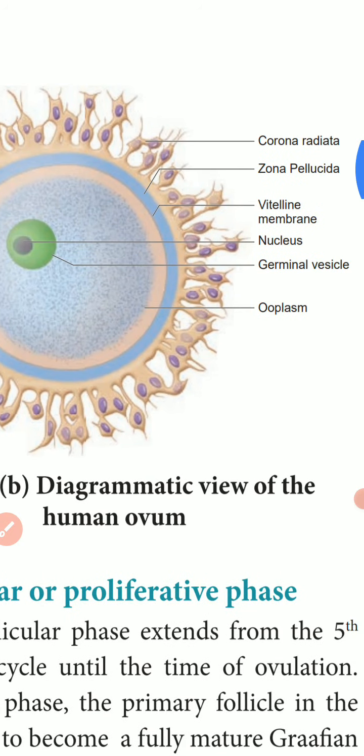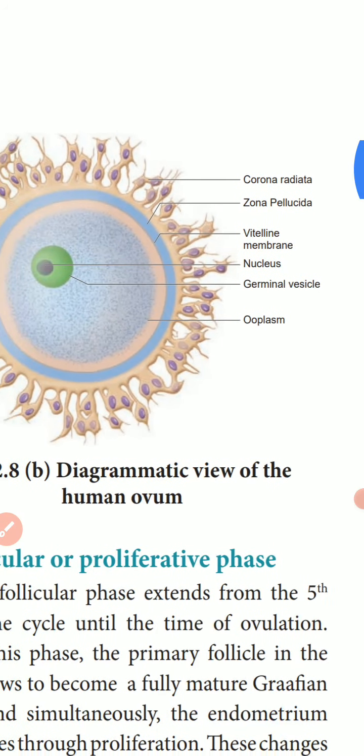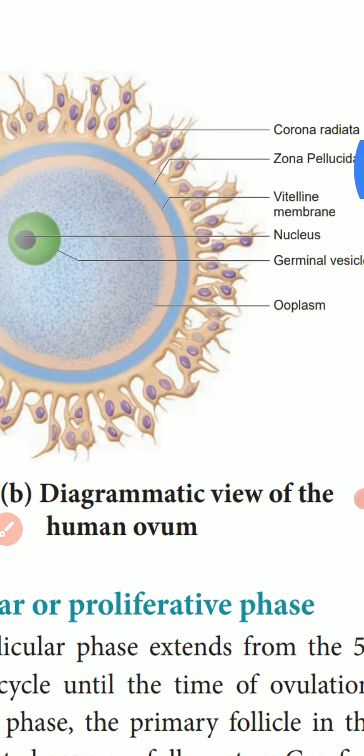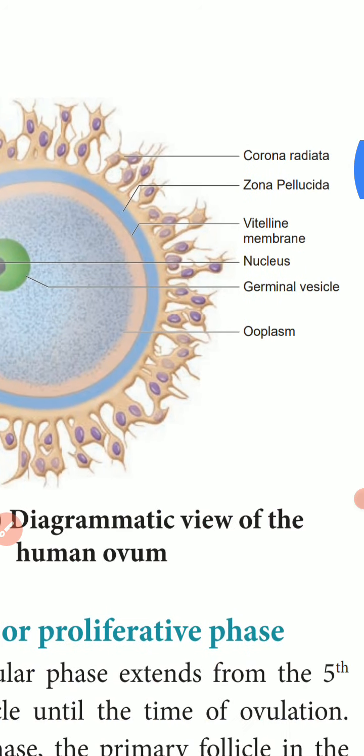The next we'll see is the structure of the human ovum. This is the structure of the human ovum. At the center is the nucleus, and around the nucleus there is the germinal vesicle. Then the ooplasm is there, then the vitelline membrane. There are three layers of membranes: the corona radiata, zona pellucida, and vitelline membrane.